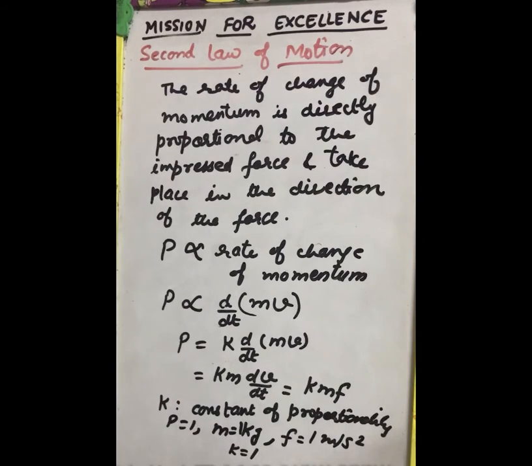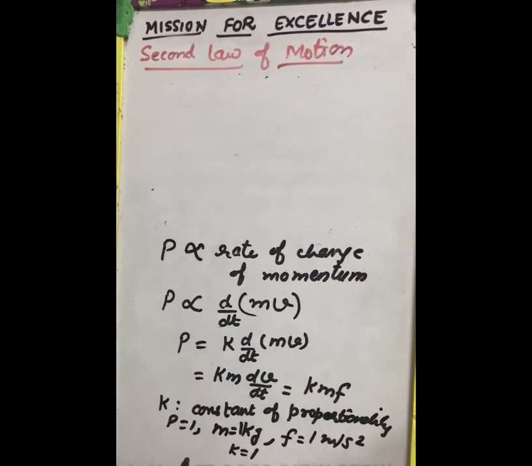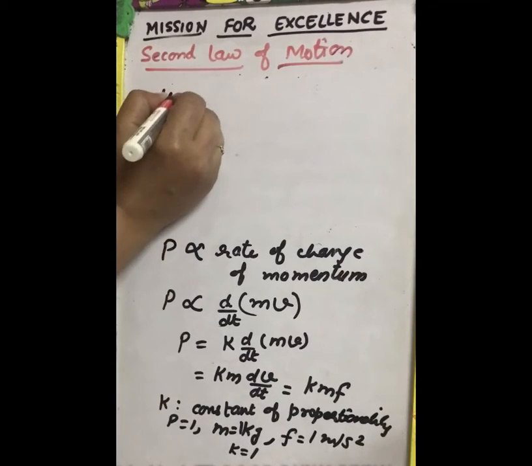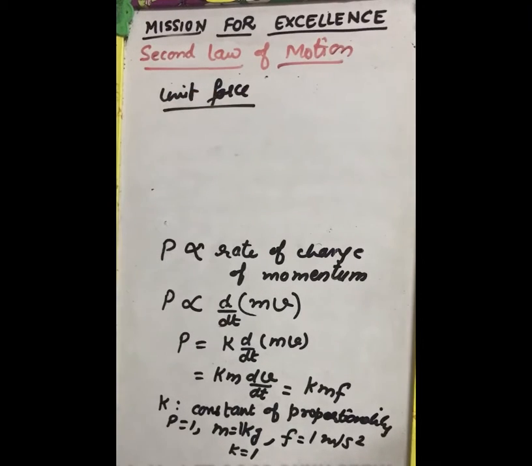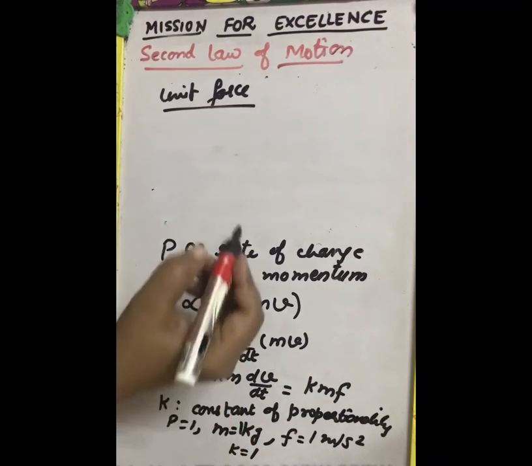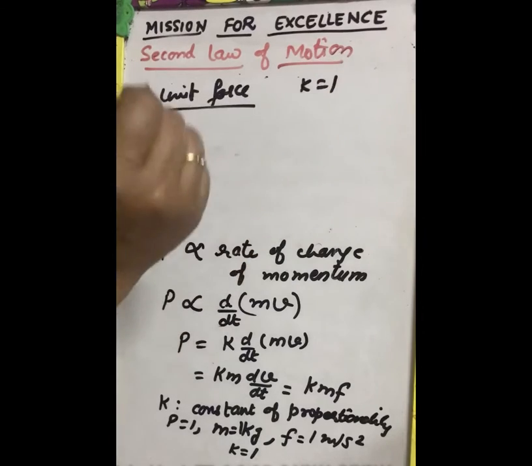So it is defined as, it means that if unit force is chosen to change the acceleration by 1 meter per second square of the body having 1 kg mass, then the value of k will be equal to 1.